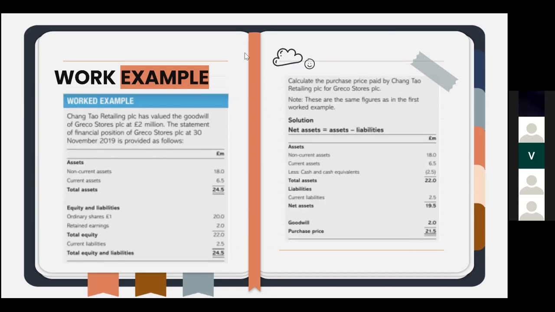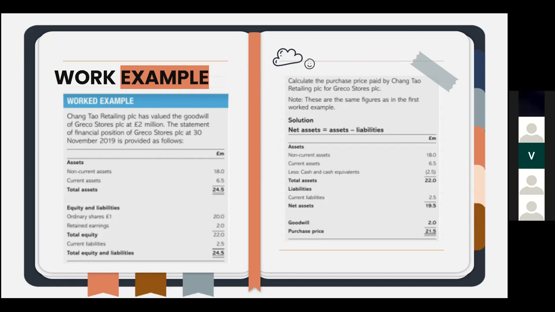Here we can see that Chang Tao Retailing PLC has valued the goodwill of Greco Stores PLC at 2 million. The statement of financial position of Greco Stores PLC at 30 November 2019 is provided as follows. Assets, which include non-current assets at 18 million and current assets at 6.5 million. By this, we can find the total assets by adding the value of non-current assets with current assets, which is 24.5 million for the total assets.